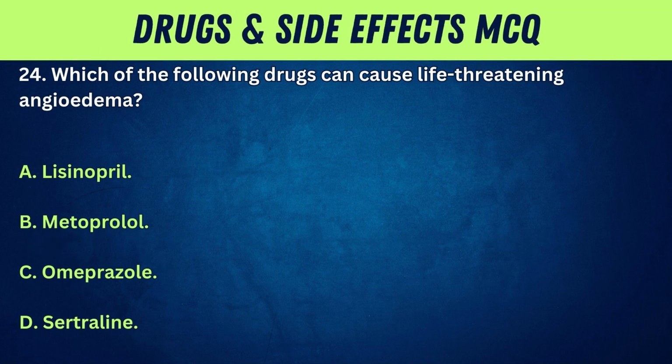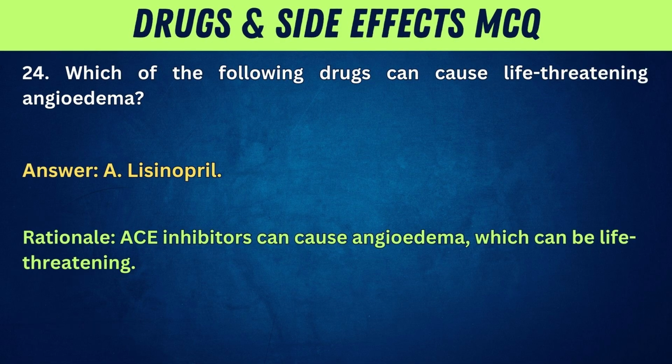Which of the following drugs can cause life-threatening angioedema? A. Lisinopril. B. Metoprolol. C. Omeprazole. D. Sertraline. Answer: A. Lisinopril. Rationale: ACE inhibitors can cause angioedema, which can be life-threatening.